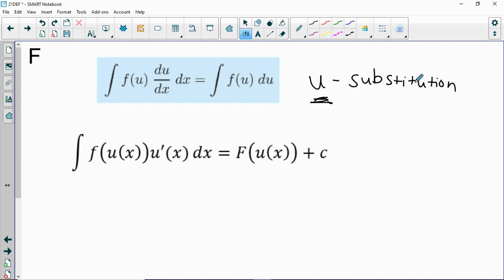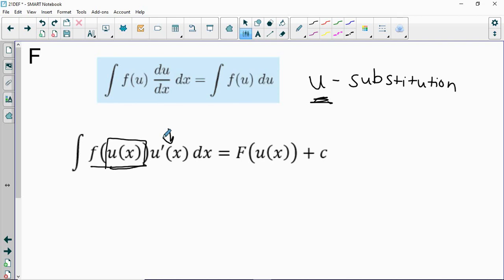Well, essentially, we're going to have an integral which is going to be fairly complicated, and we're going to try to rewrite it in such a way, or even just in looking at it, identify that there is some function, the inside of which also has its derivative in the problem.